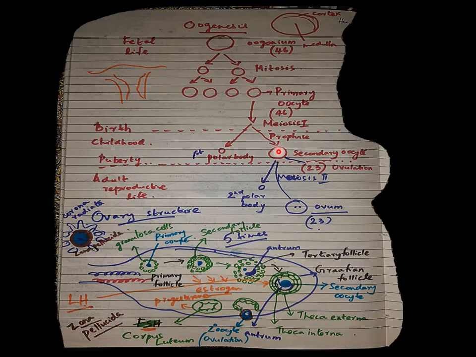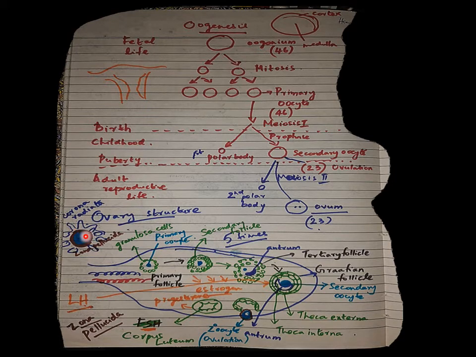Now, in the middle of the month, what is ovulated is this secondary oocyte. If the girl attains adult reproductive life and the secondary oocyte comes in contact with the sperm, meiosis 2 is initiated here. Meiosis 2 is completed, leading to the formation of a functional ovum and a second polar body. The functional ovum's nucleus and the sperm's nucleus fuse together and later form the zygote.